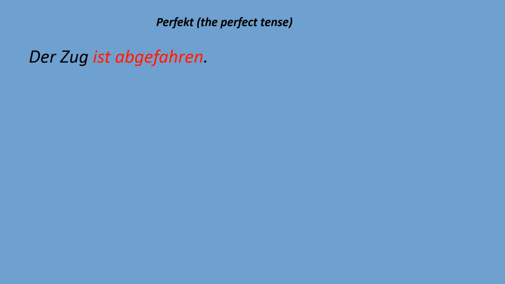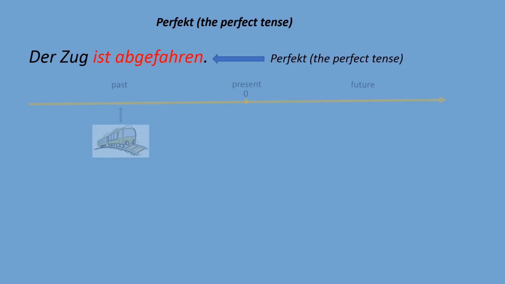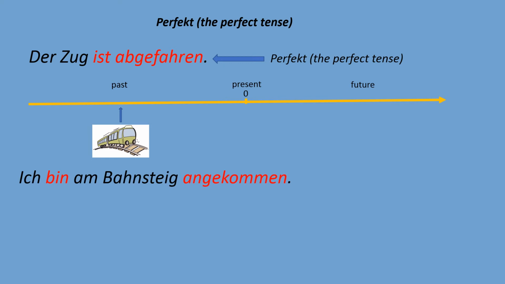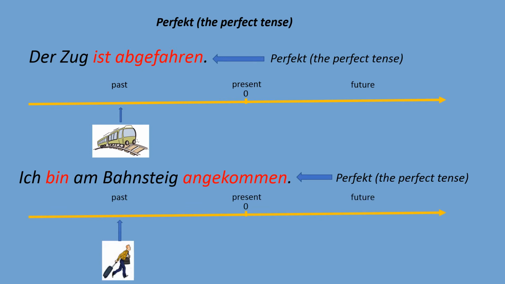So the train has left. This is a perfect tense sentence, and again we talk about something which took place in the past. Und ich bin am Bahnsteig angekommen. So I arrived at the platform. Again, this sentence is in the perfect tense. The auxiliary verb is ich bin, and the past participle angekommen is used at the end. Again, we describe an action which took place in the past.